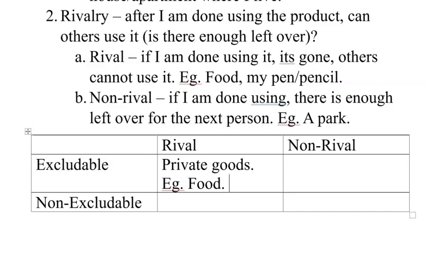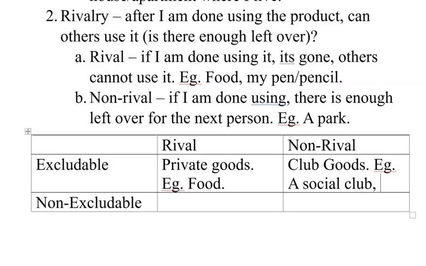Another type of good is one where I can exclude people from entering or using it, but once they're inside, their use doesn't diminish other people's use, or there is enough left over for others. This kind of good we call club goods. Examples are, as the name suggests, a social club,